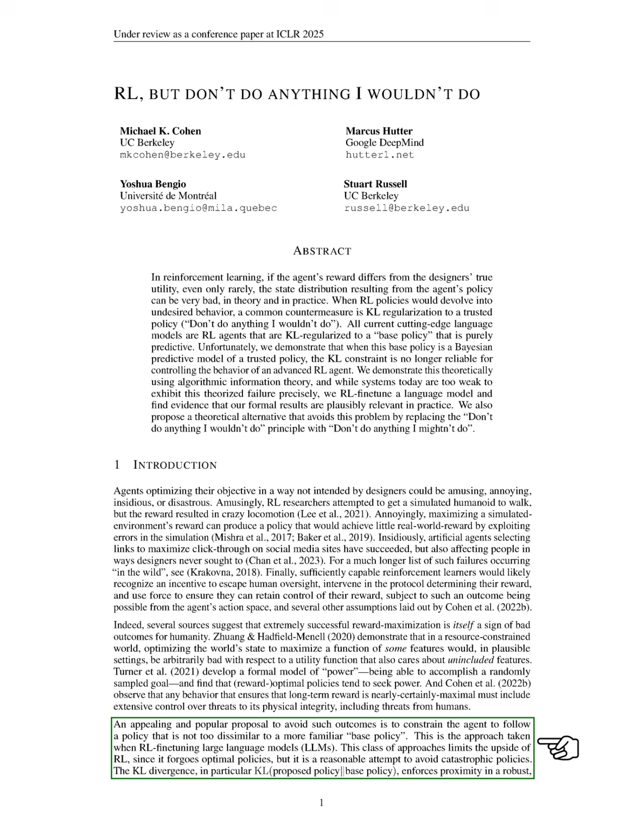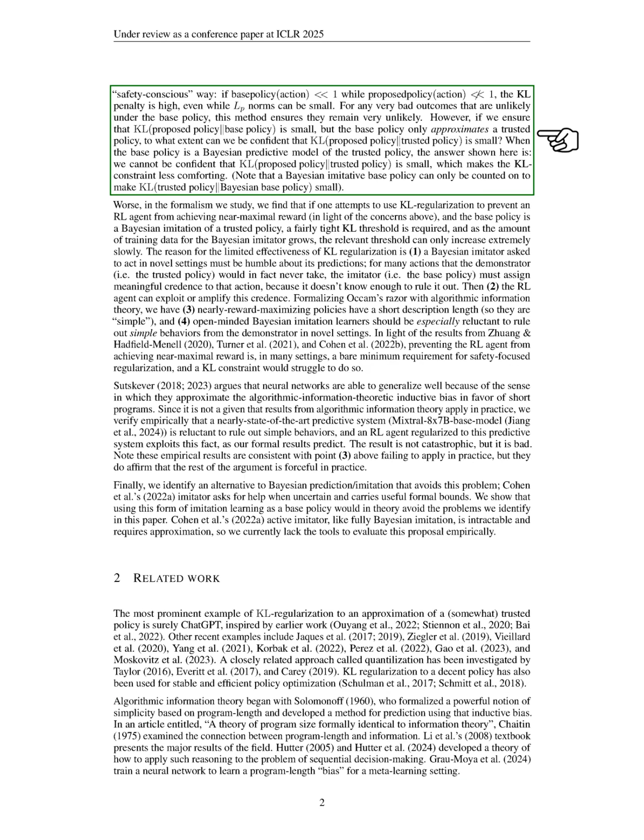optimality. The KL divergence metric helps ensure that the proposed policy remains close to the base policy, making unlikely bad outcomes even less probable. However, if the base policy is only an approximation of a trusted policy, we cannot be sure that the proposed policy will also be close to the trusted one. When the base policy is a Bayesian model of the trusted policy, we find that we cannot guarantee this closeness, which diminishes the comfort of using KL constraints.